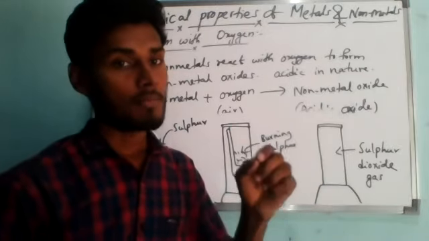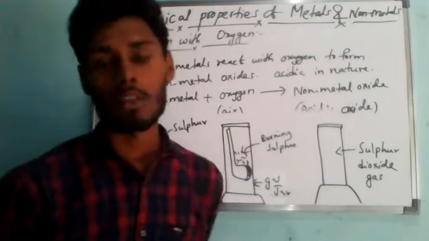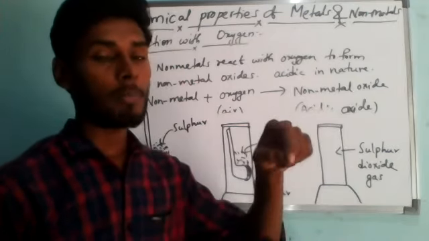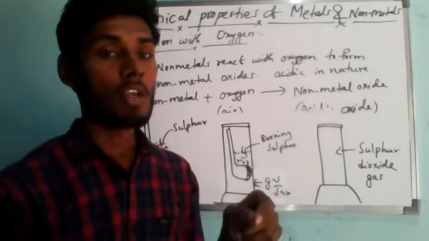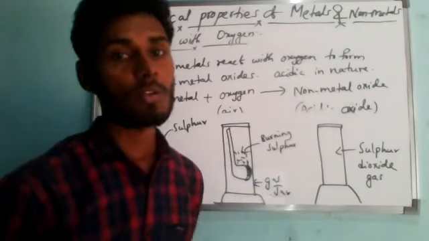Now add some blue litmus solution. Here you cannot use litmus papers, because litmus solutions are also available. So you just add the blue litmus solution to the gas jar.